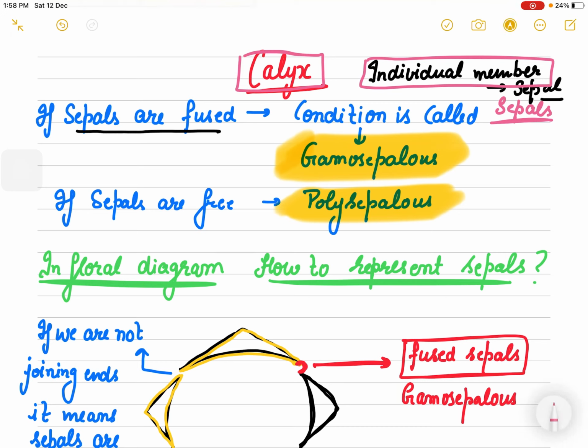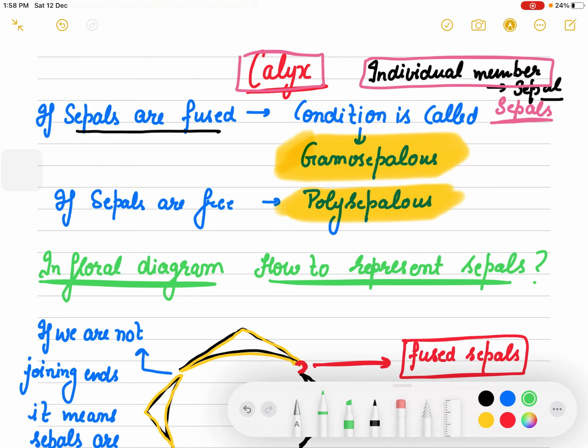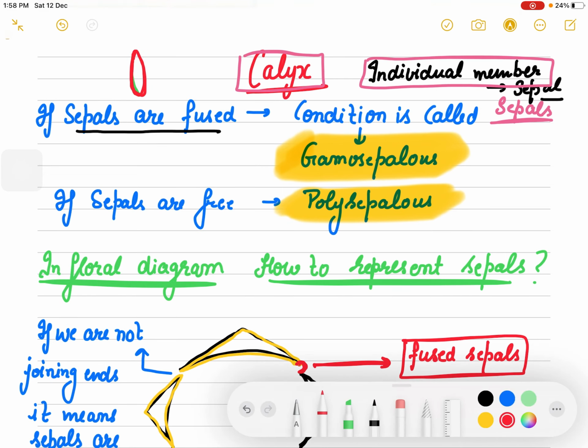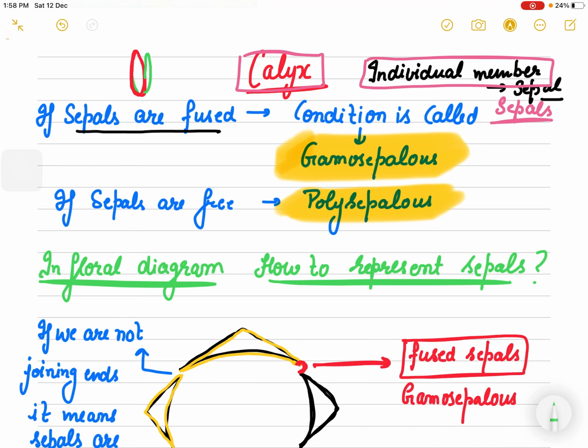Sepals are usually green in color, and they are for bud protection. Suppose this is my flower inside, and outside of it these kinds of sepals are present. If these sepals are fused, then you are going to call them